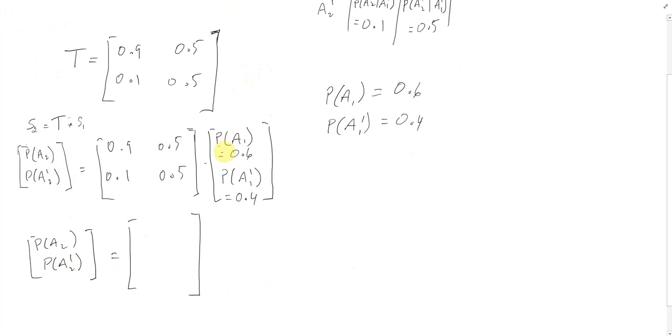So to get the thing that goes in this top position here, that's the row 1, column 1 position. So we have to multiply our row 1 by our column 1. Remember our matrix multiplication, you may need to go over that again. So it's 0.9 times 0.6, plus 0.5 times 0.4. And the next one is the row 2, column 1 position. So it's 0.1 times 0.6 plus 0.5 times 0.4.